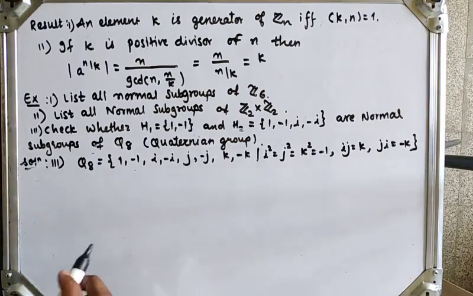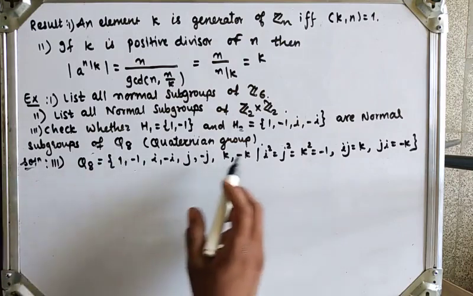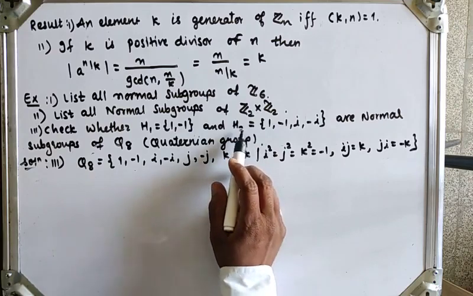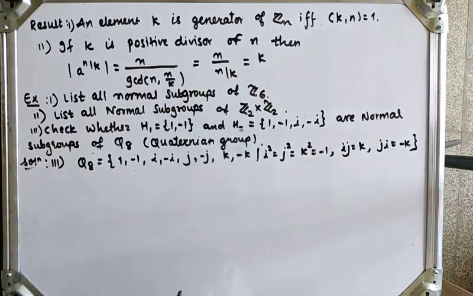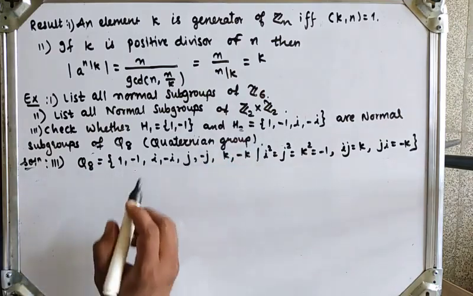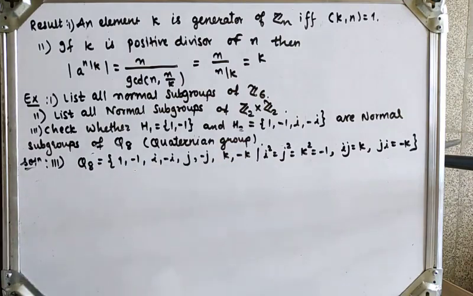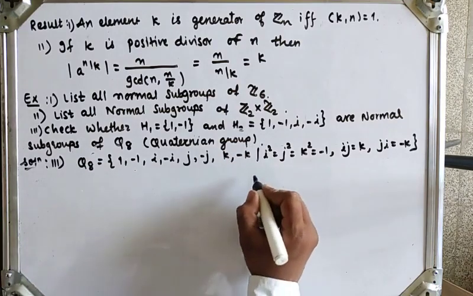Now we have to check that H1 is a normal subgroup of Q8, and next check whether H2 is a normal subgroup of the quaternion group Q8. Now it is sufficient to show one of the three properties.